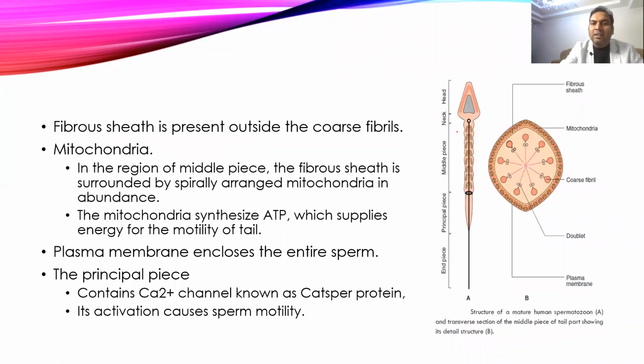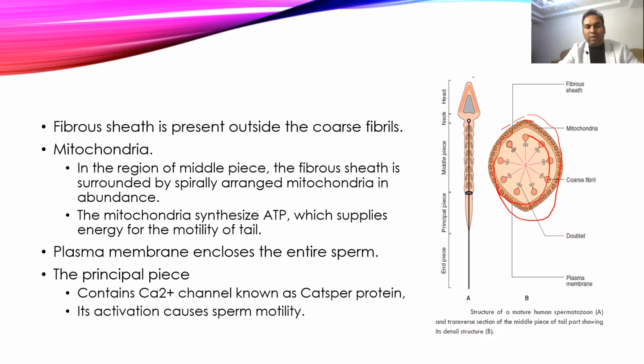And this whole structure will be covered with the coarse fibrous sheath, and then it is surrounded by the spiral mitochondria. These mitochondria are abundant there, and they produce a large amount of ATP. That large amount of ATP is required for the motility of the tail. And then these mitochondria are covered by another plasma membrane, and that covers the entire sperm.